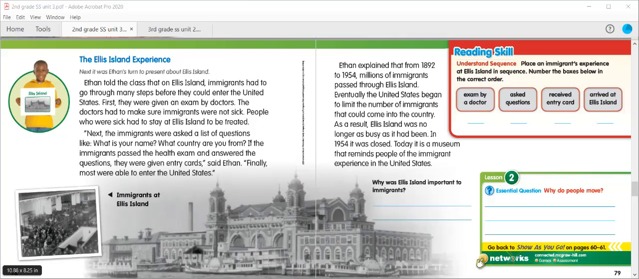Now we're going to review our essential question based on what you know from our reading. Why do people move? So list all of the reasons that you came up with and that you read about throughout this lesson to tell why people move from one place to another. What are some things that motivate or make them want to move to a new country?